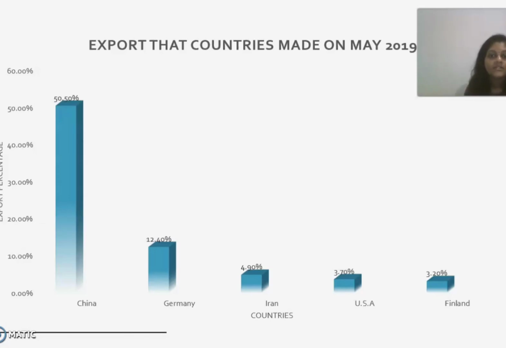Next, the lowest rate of export is made by Finland, which is 3.20%. Iran's export rate is slightly higher than USA, and Finland's export rate is slightly lower than USA. Germany's export rate is higher than Iran by 7.5%.